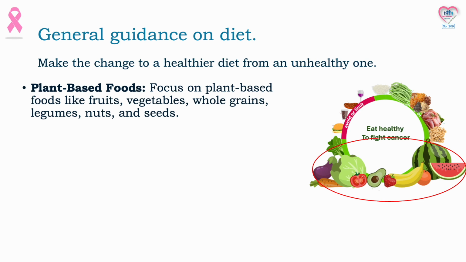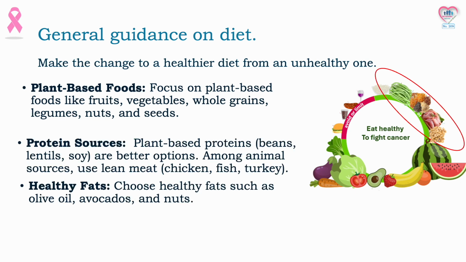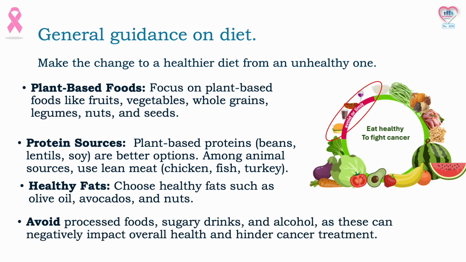As protein sources, use plant-based proteins. Beans, lentils, soy, are better options. Among animal sources, use lean meat such as chicken, fish, and turkey. Among fats, choose healthy fats such as olive oil, avocados, and nuts. More importantly, patients should avoid processed foods, sugary drinks, and alcohol, as these can negatively impact overall health and hinder cancer treatment.